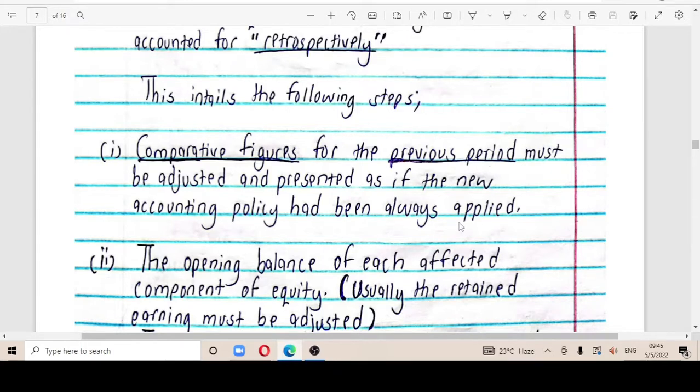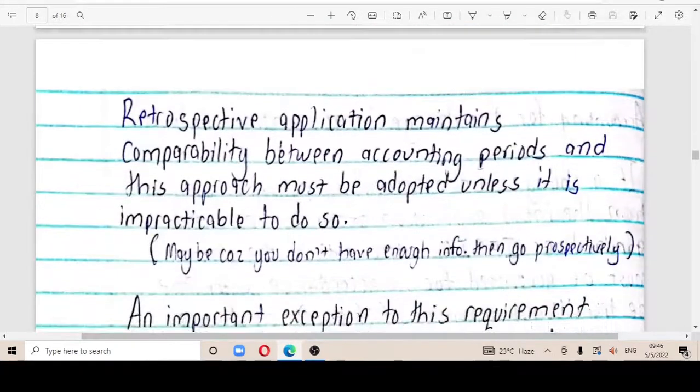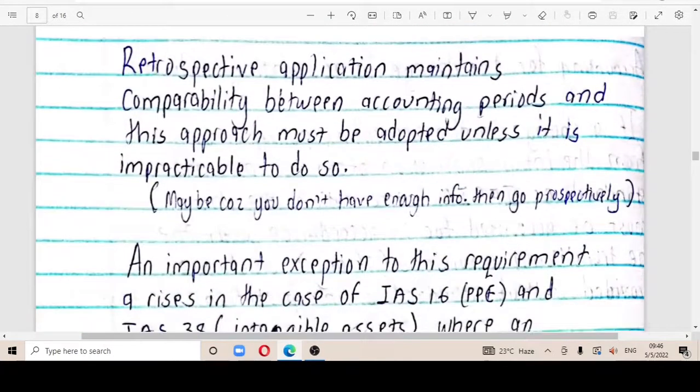This is what I've been talking about. And then the opening balance of each affected component of equity, usually the retained earnings, must be adjusted, as we are going to see in our question today. This adjustment usually takes place within the statement of changes in equity. Retrospective application maintains comparability between accounting periods, and this approach must be adopted unless it is impracticable to do so.